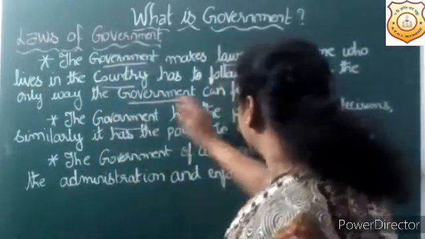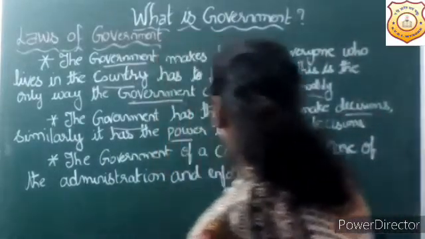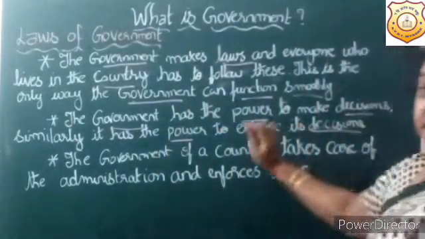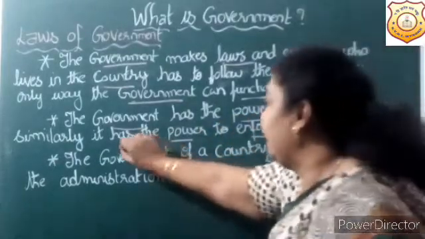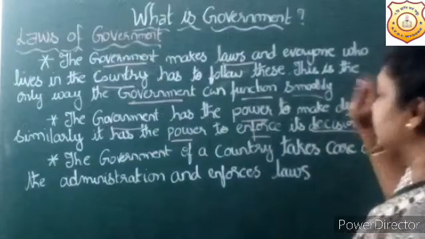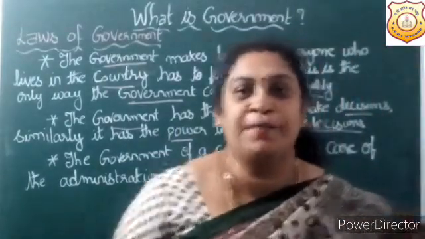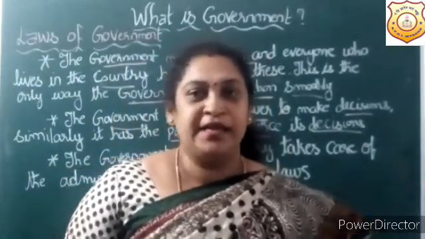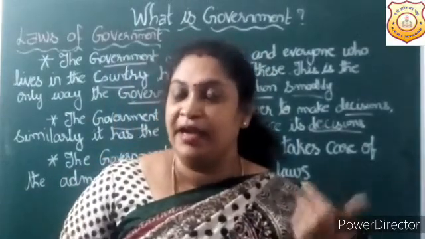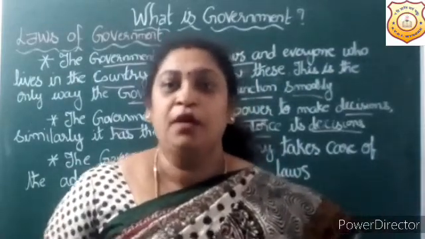The government has the power to make decisions. Similarly, it has the power to enforce its decisions. See children, the government has the power to make decisions. Similarly, it has the power to enforce its decisions. What are the rules or regulations or laws made by the government? It has the power to make decisions, and it has the power to enforce its decisions also. How?